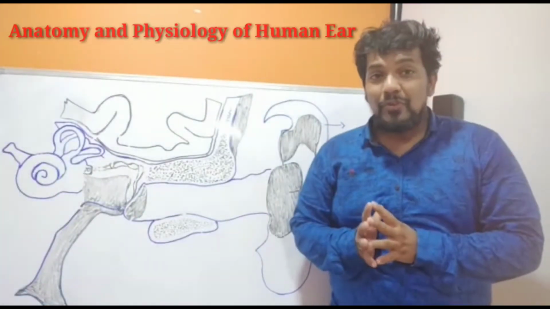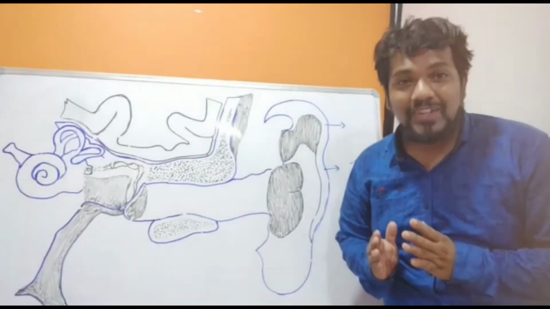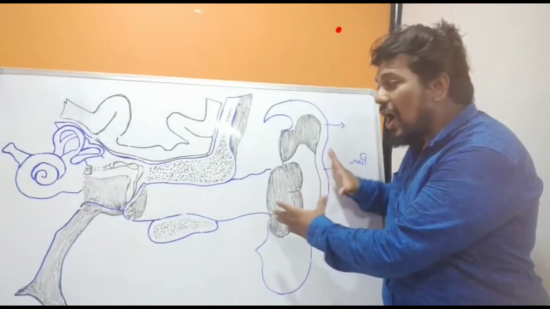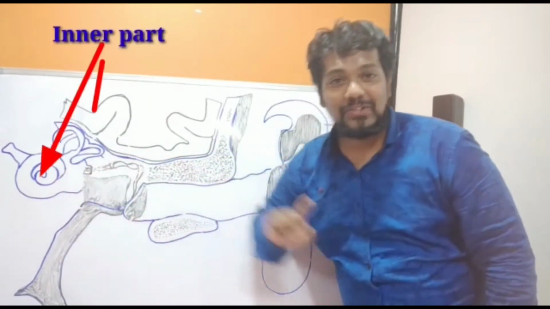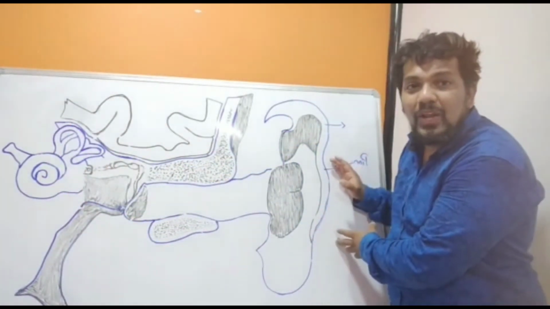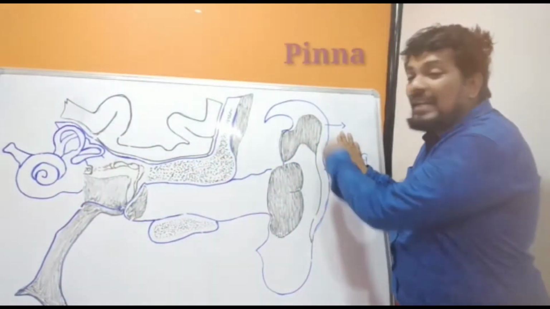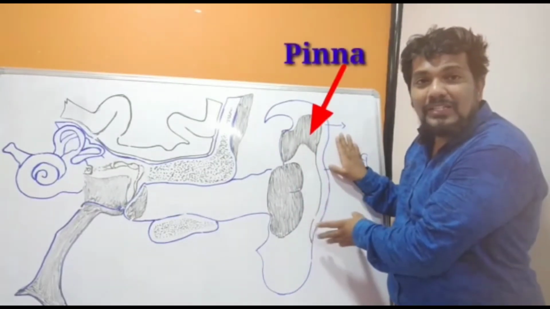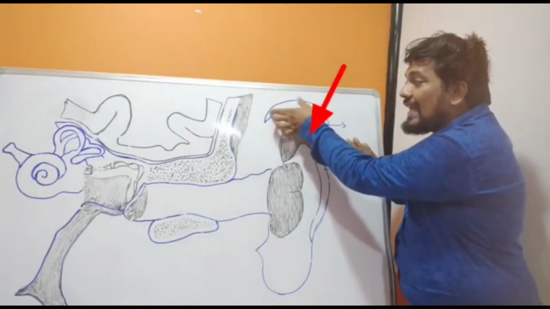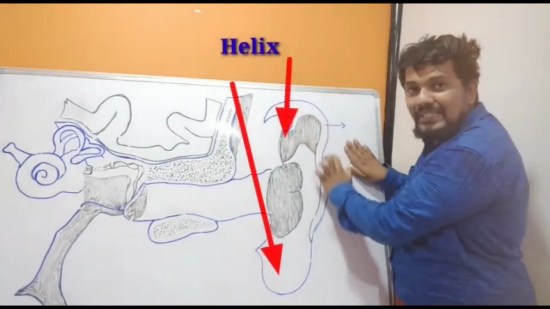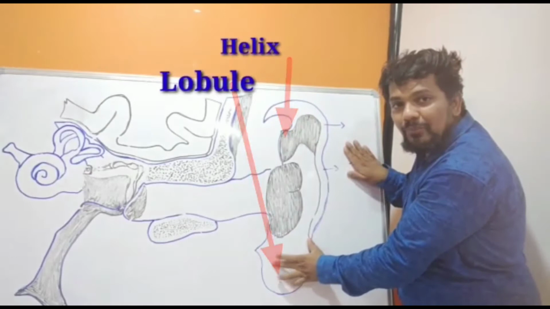In the anatomy of the human ear, we are going to classify the human ear into three parts: outer part, middle part, and this is known as the inner region. The outer region is called the pinna. Pinna is otherwise known as the auricle. This pinna has a helix, and another part known as a lobule.